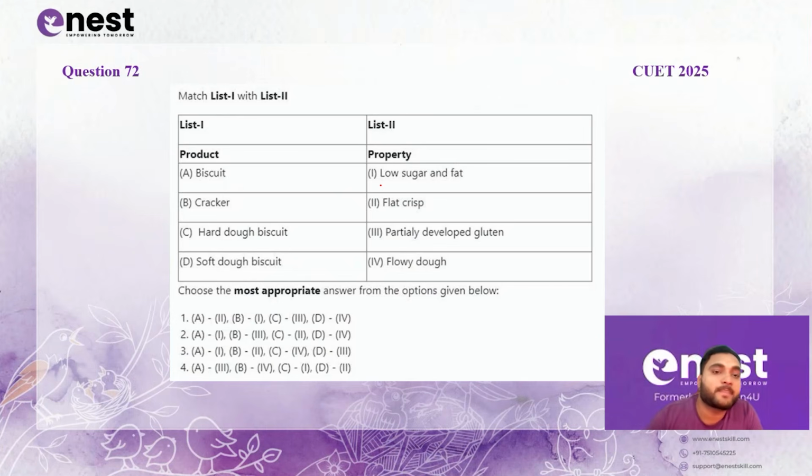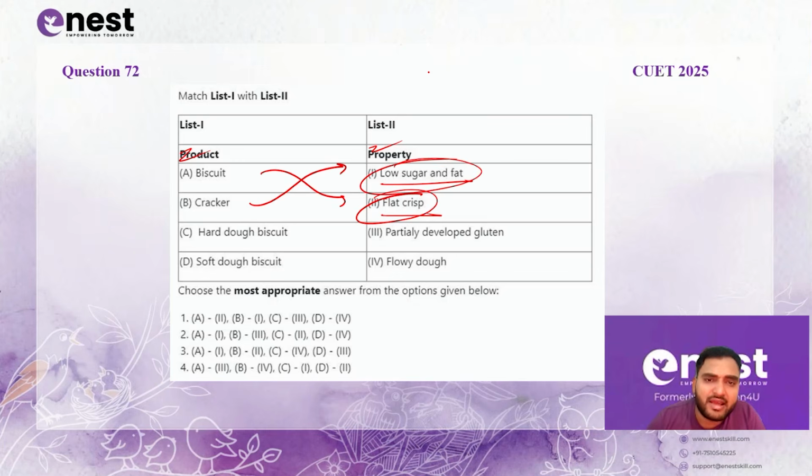Coming to the next, you have bakery products and their properties. So biscuit, cracker, hard dough biscuit and soft dough biscuit, and this side you have their property, whether they are low sugar, low fat, flat and crisp, partially developed gluten and fluido. So biscuit is something which is a flat and crisp product. If you talk about cracker, cracker is having low sugar and fat. Cracker is almost dry and it is containing very low sugar and very low fat.